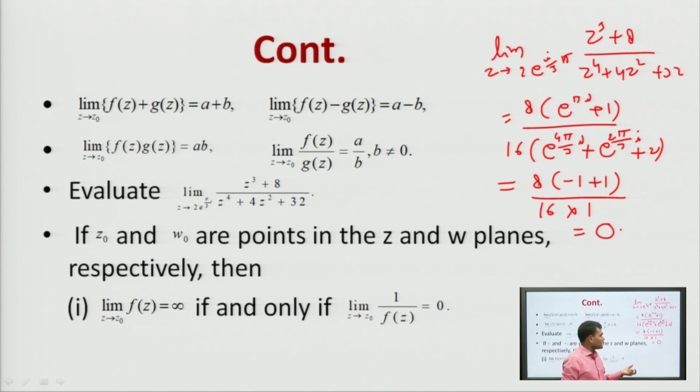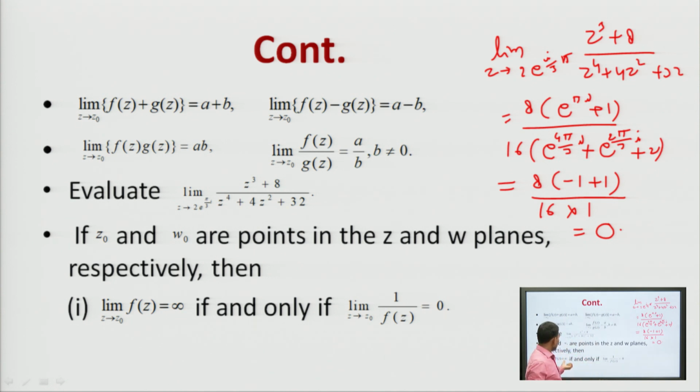We have applied the limit theorem of the multiple of two functions, or the denominator, here. The numerator and denominator are polynomials, therefore we have taken the limit of the numerator and denominator respectively. Because the limit of the denominator is not equal to 0, we can take it by the theorem. The numerator will be 0, therefore ultimately you will get the limit of this function will be 0.